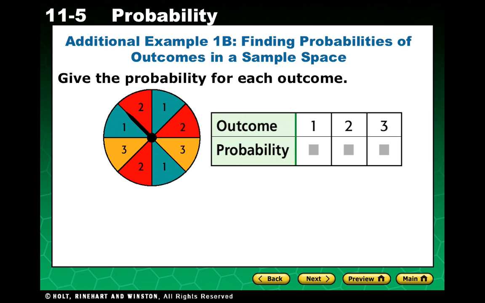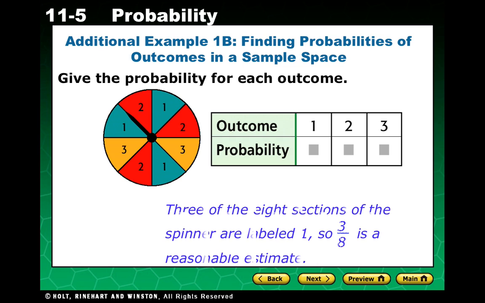Okay, rolling or spinning a 1. There are 8 equal sections here, and 3 of them are 1. So it'd be 3 out of 8. There are 3 2s, again 3 out of 8, but there are only 2 3s, so 2 out of 8 or 1/4.